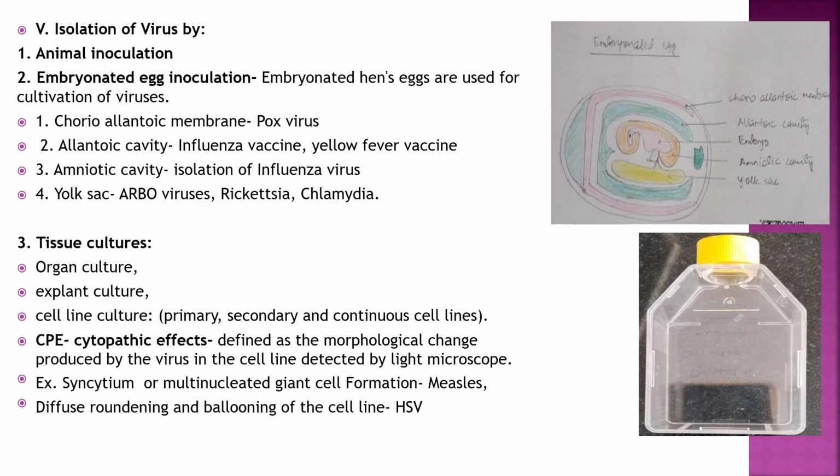Third is tissue culture: organ culture, where an organ can be used, then explant culture, that is parts of the organ, and cell line culture. Types are primary, secondary, and continuous. In continuous, malignant cells are used so that they divide continuously. Growth is seen by cytopathic effects, which are morphological changes produced by virus in the cell line detected by light microscope. Examples: syncytium or multinucleated giant cell formation seen in measles, and diffuse rounding and ballooning of cells seen in HSV, herpes simplex virus.